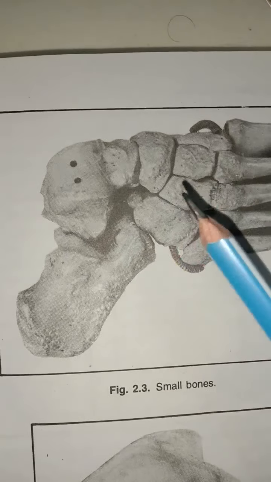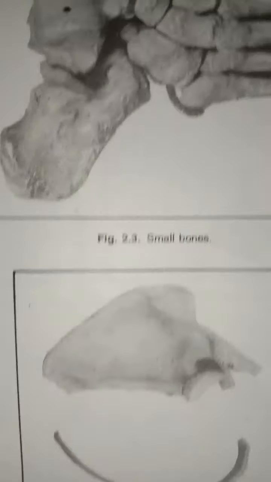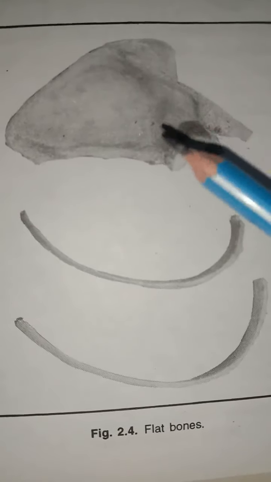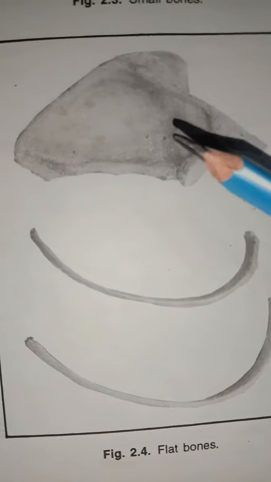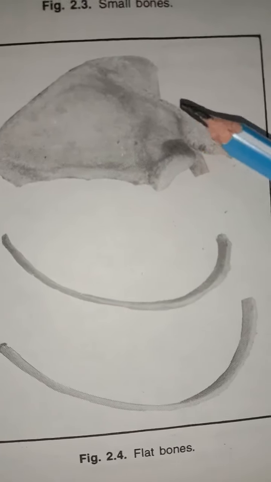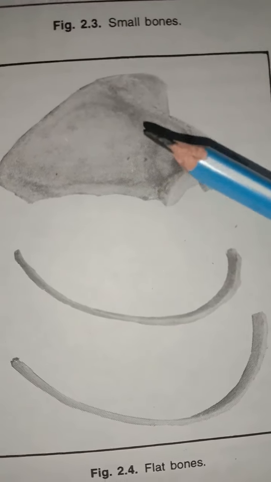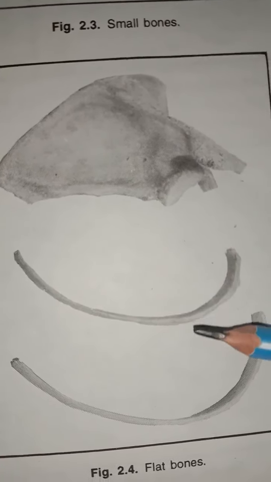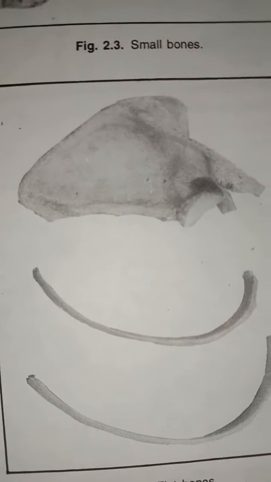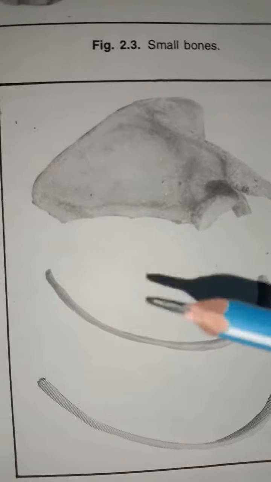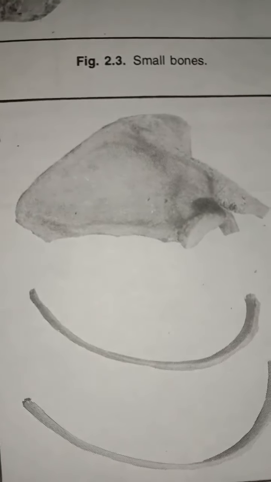So that is the short bone. After that, let's see the flat bone. Here you can see this is the flat bone. The flat bone is a shallow plate-like structure and forms the boundaries of certain body cavities. For example, the bones of the vault of the skull, the scapula, the ribs and the sternum.